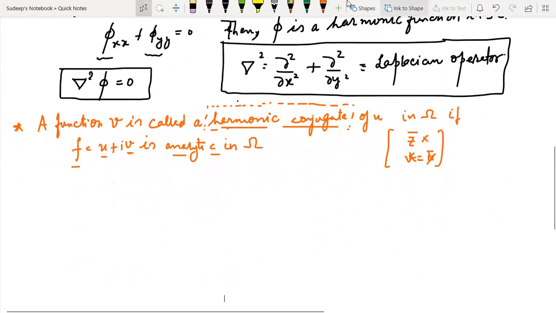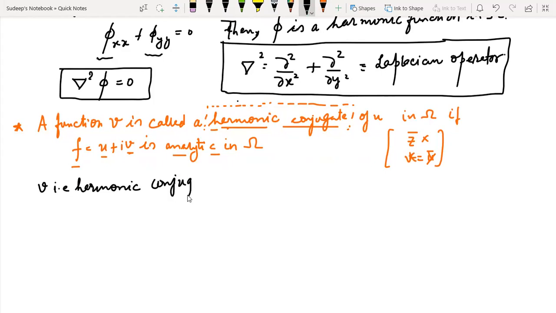Another thing we have to see, that this particular harmonic conjugate is always unique. That is, if I'm writing here v, that is harmonic conjugate of u, is unique up to an addition of a constant.